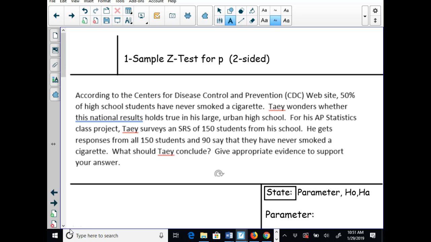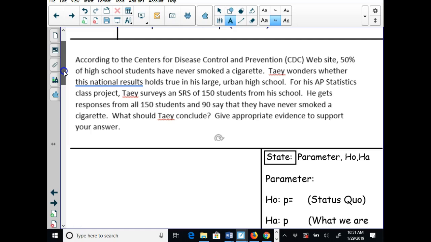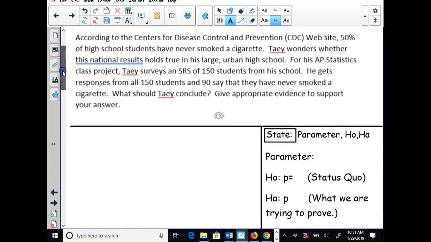Now, I want to talk about the difference between an interval and a test. You only need to compute a confidence interval when it says find an interval. Find a 95% interval. Otherwise, you're doing a test. I'll talk more about this on Friday when you guys get back, but hopefully that makes a little bit of sense. Okay, so in the first thing, what am I looking for?